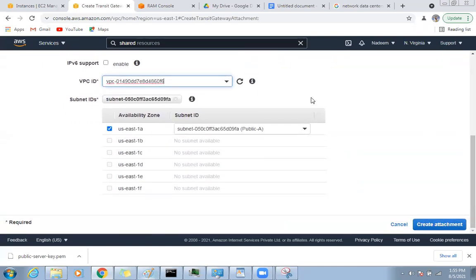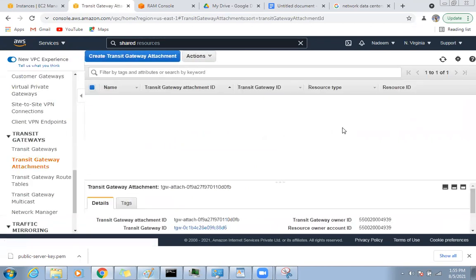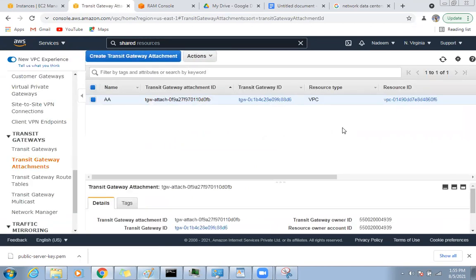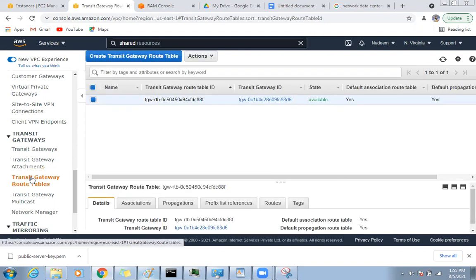If you look here, it is asking which subnet. See, VPC A has only one subnet. So I will say create attachment. Done. My attachment is done. I attached my VPC. When I do this, see, automatically one transit gateway routing table comes into the picture. This one I did not create; it came automatically.